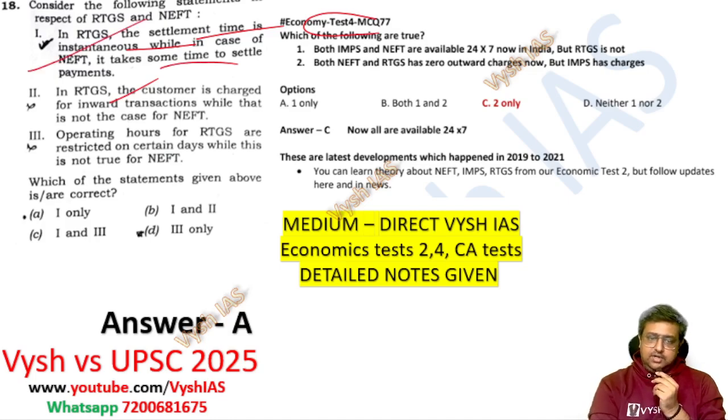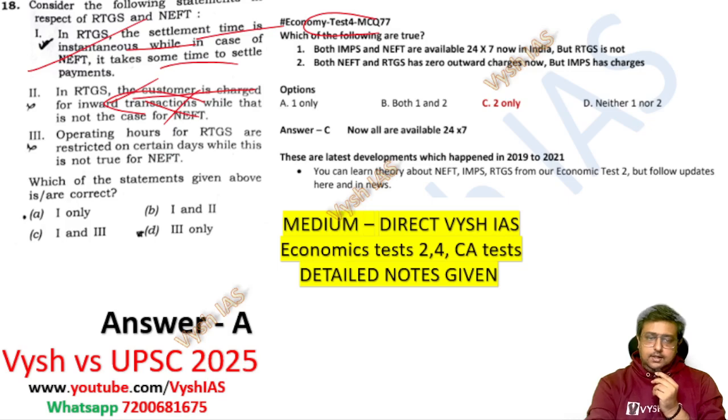That's correct. Okay, statement 1 is correct. Now the second one, RTGS, the customer is charged for inward transaction, meaning you are receiving money and you will be charged. That itself is an absurd statement. Outward still has some concept, beyond a particular limit and all. If you send some small amount, 25 rupees, 50 rupees will be taken for RTGS, but this inward is completely wrong. So statement 2 is wrong.